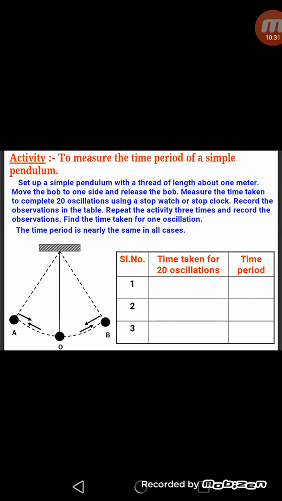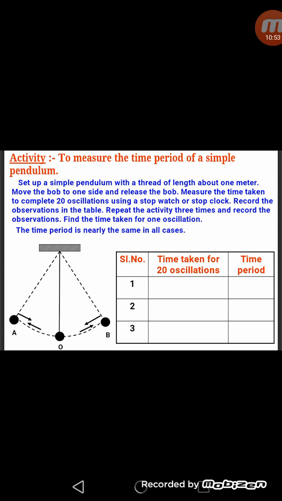How do we calculate the time period? Suppose 40 seconds are taken by the simple pendulum to complete 20 oscillations. So we will divide the total time by the number of oscillations, that is 40 by 20. So it will come to 2 seconds. So 2 seconds is the time period of the simple pendulum.